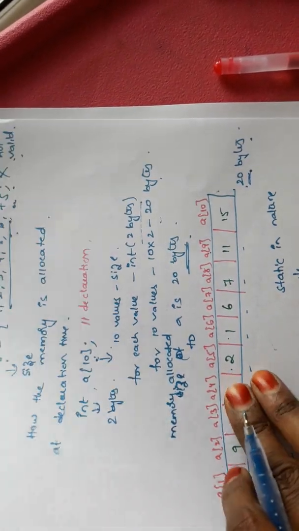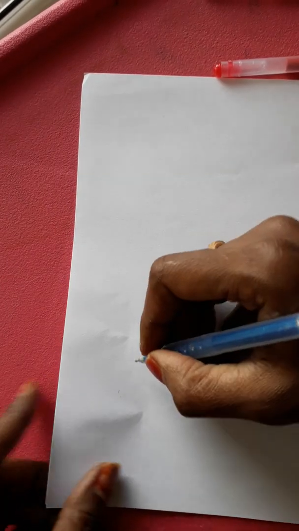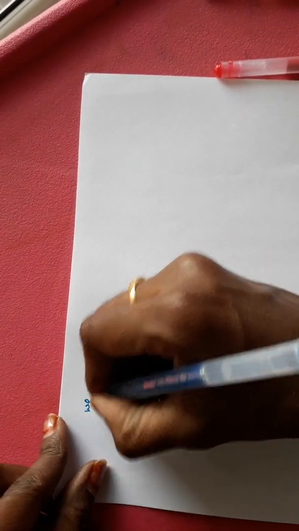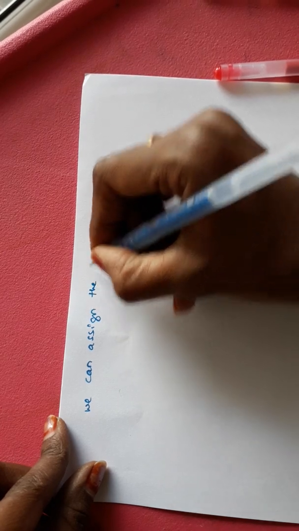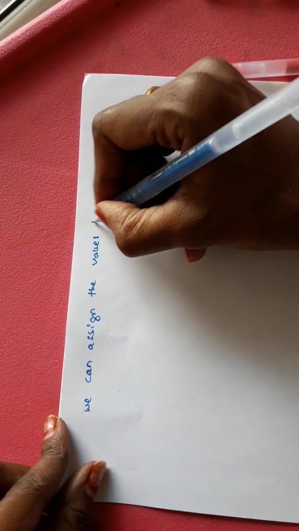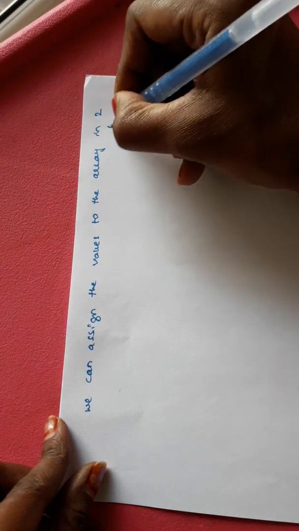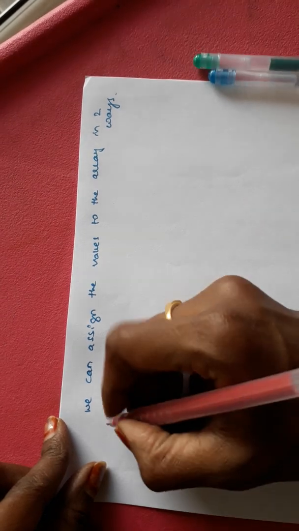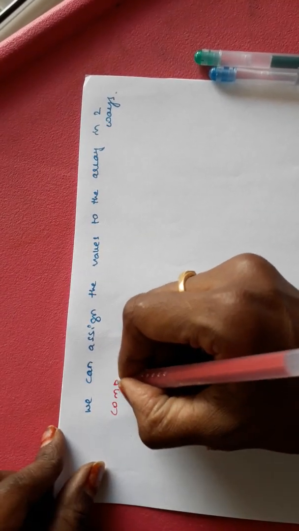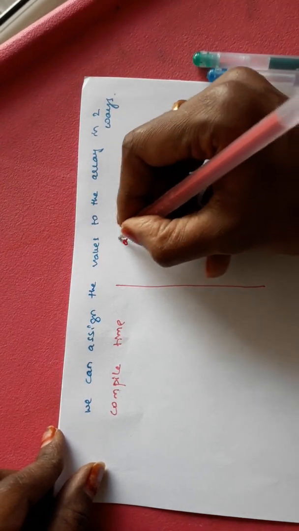Okay, so we can assign values to the array in two ways. That is at compile time and at runtime.